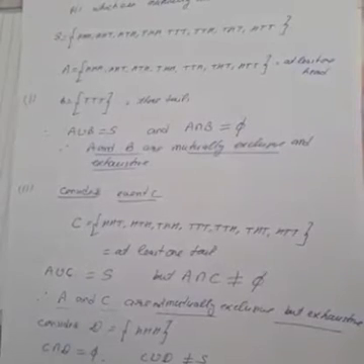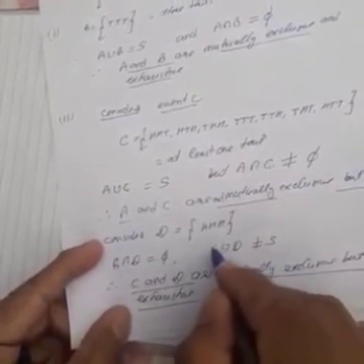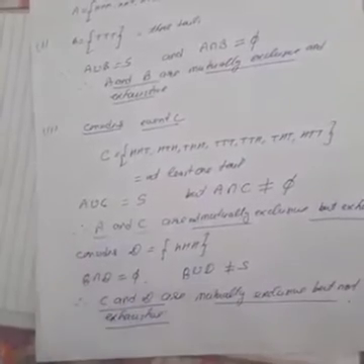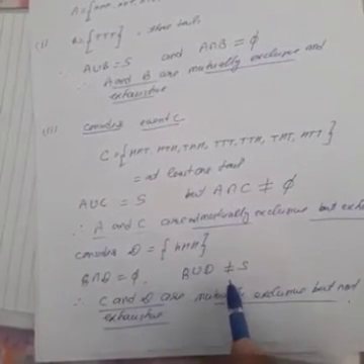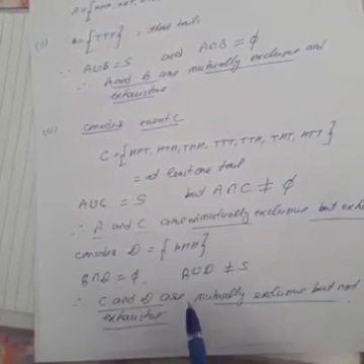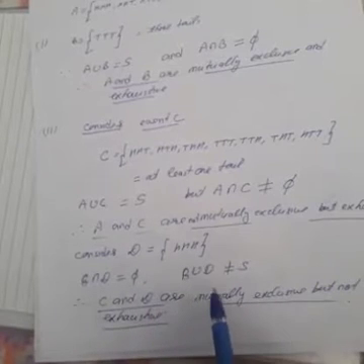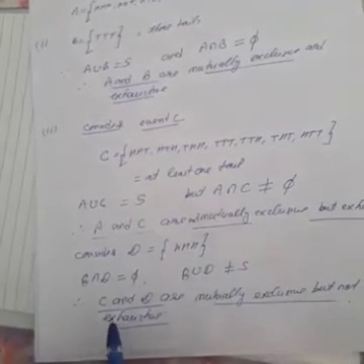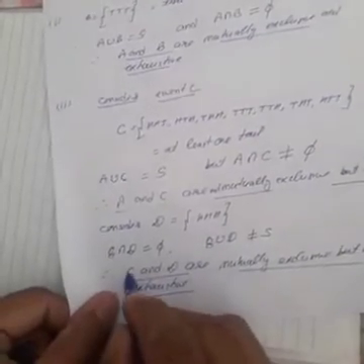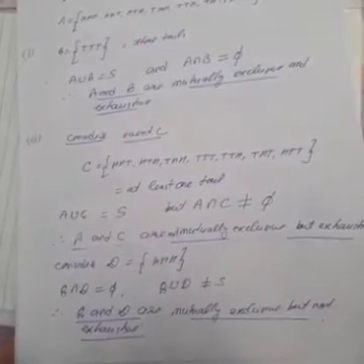If you observe B intersection D, this is phi, and B union D is not equal to the sample space. B union D will have 2 elements. So it means B and D are mutually exclusive, but B and D are not exhaustive.